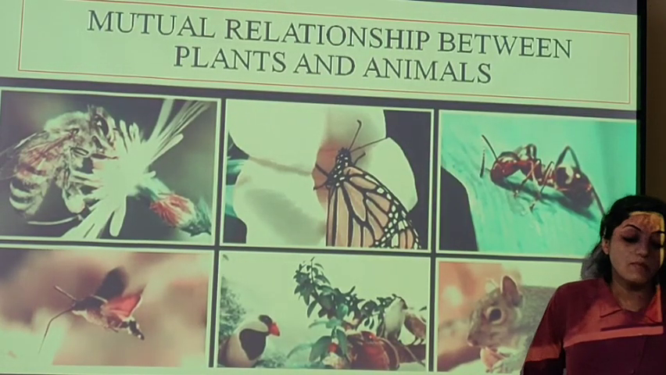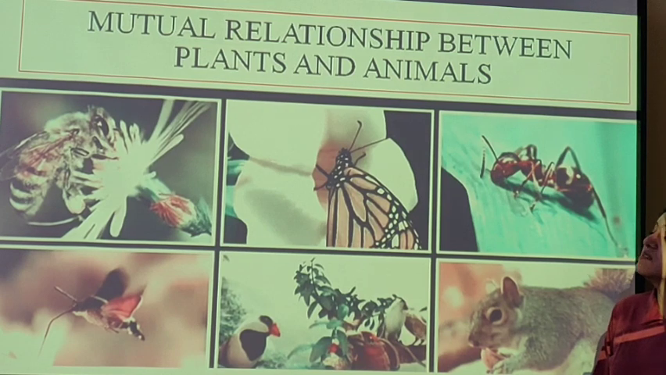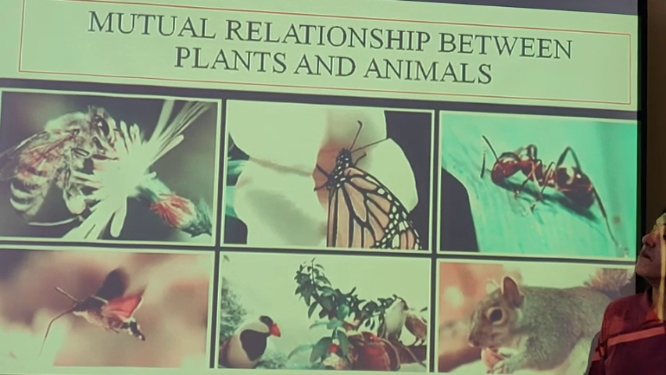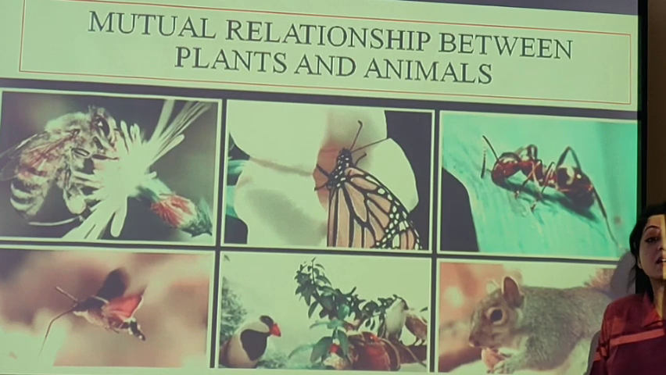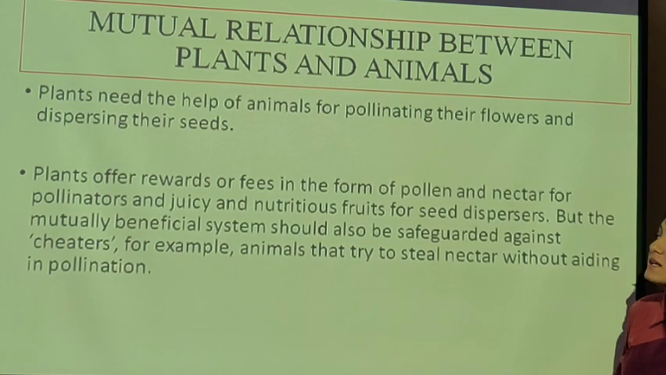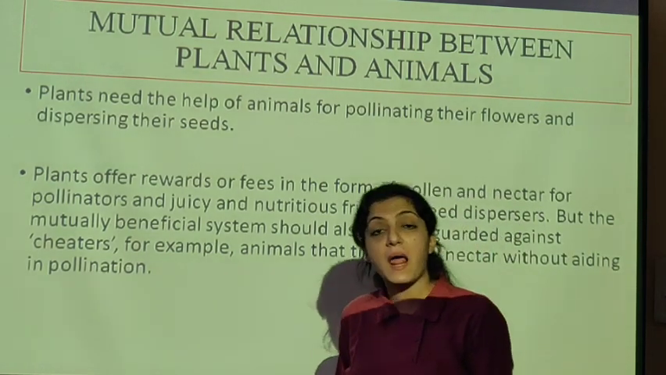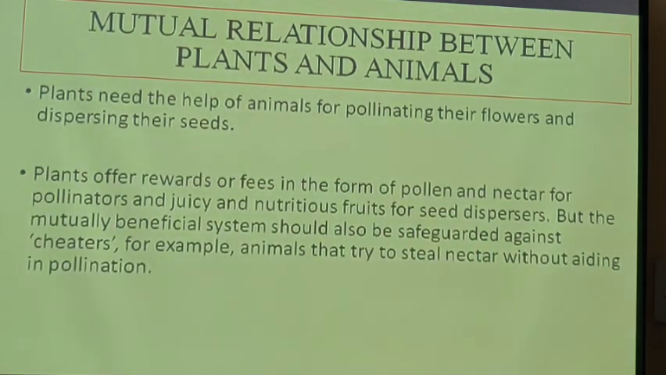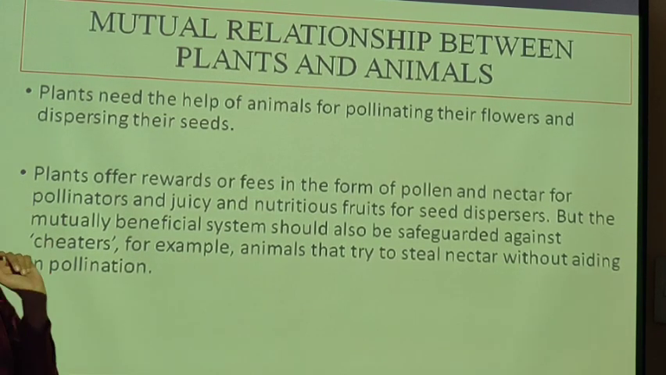Next, second is various mutual relationships exist between plants and animals. Okay? Between plants and animals also we see different type of mutualistic associations. Plants need the help of animals for pollinating the flowers and dispersing the seeds. You have seen in reproduction of plants, you've learned about pollination, you have learned about asexual means of reproduction. So for pollination, plants require. Plants offer rewards or fees in the form of pollen and nectar for the pollinators and juicy and nutritious foods for the seed dispersers. Okay, they mutually benefit each other.